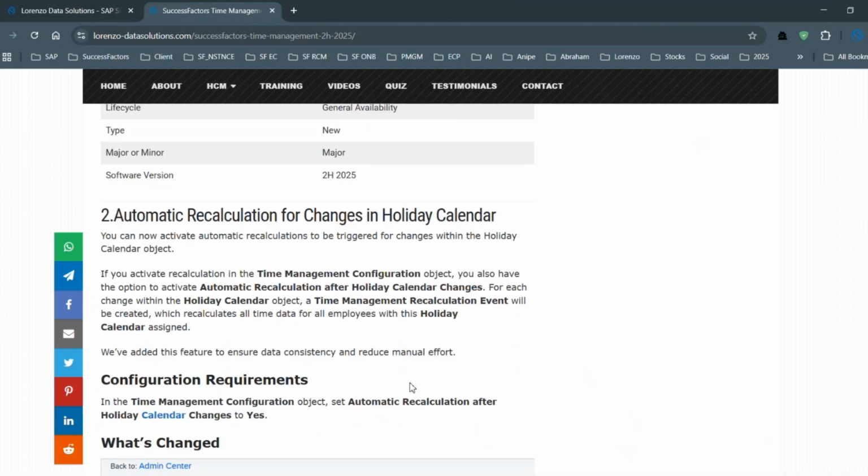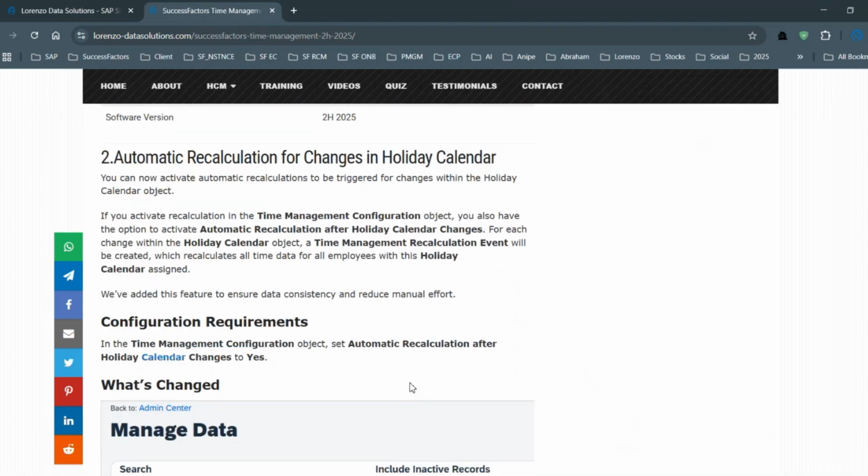Now let us try to understand the next one: automatic recalculation of changes in a holiday calendar. This is also a very important update in time management, but there is a small update that we should make in the time management configuration object.